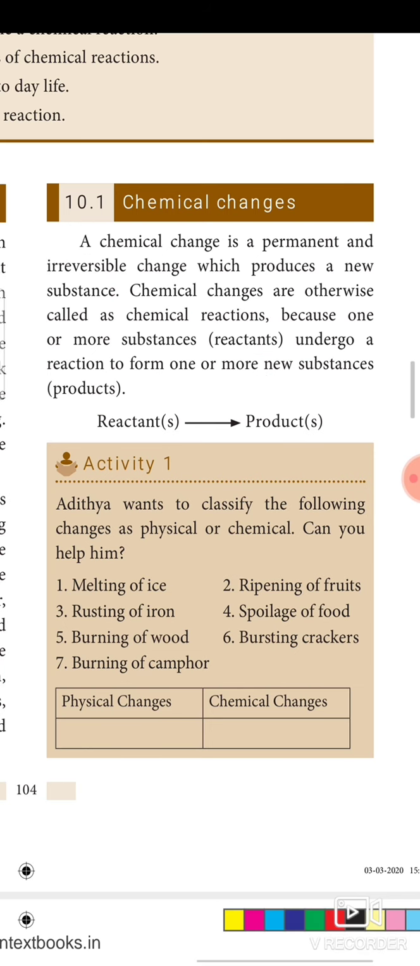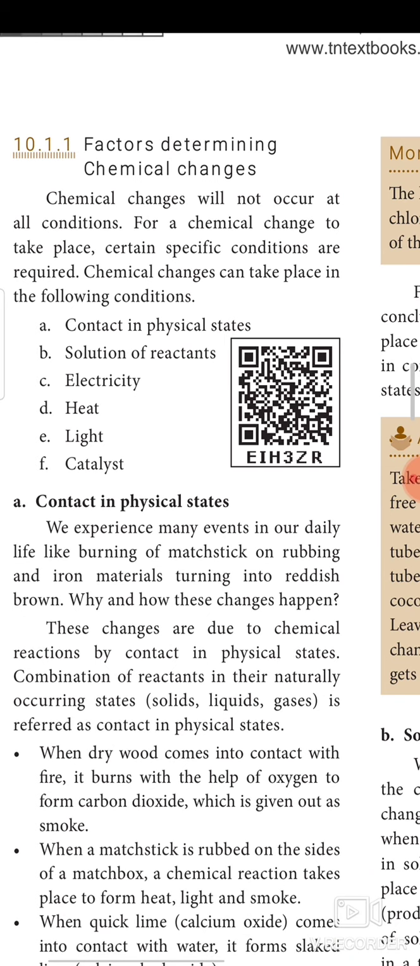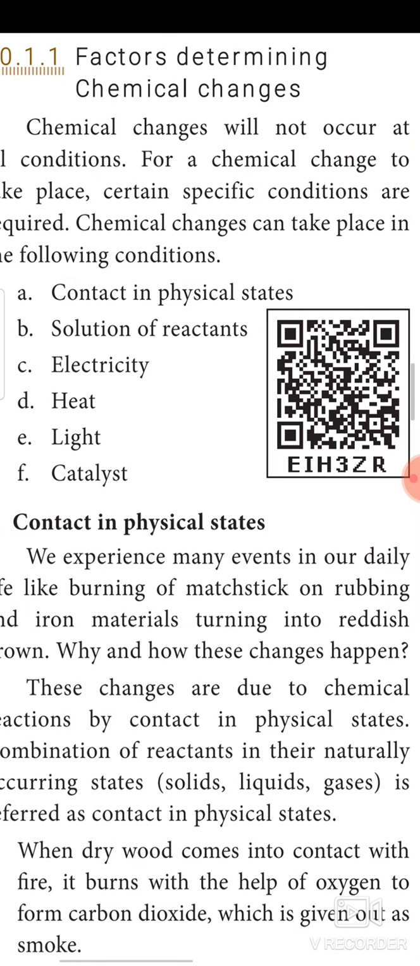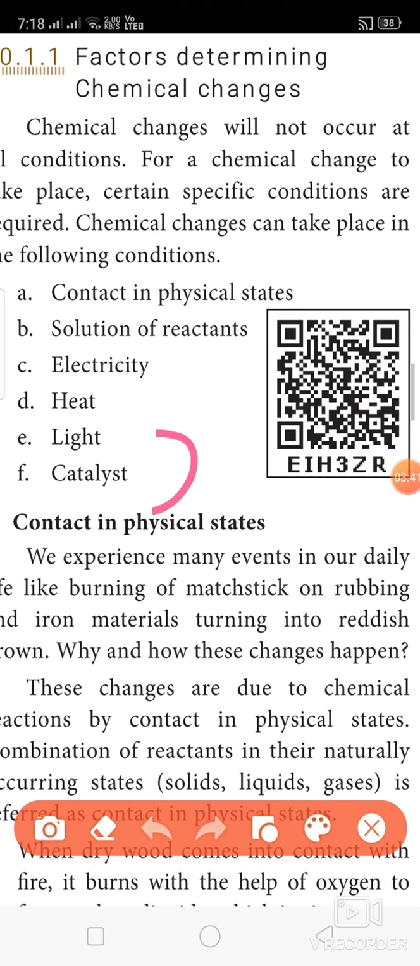So next we need to see the factors determining chemical changes. What are all the factors determining chemical changes? Chemical changes will not occur in all conditions. They can occur only in certain conditions. So these are the factors determining chemical changes: contact in physical state, solution of reaction, electricity, heat, light, and catalyst.